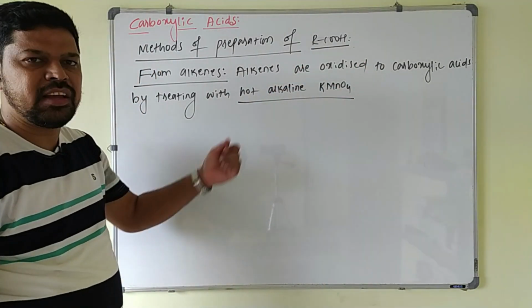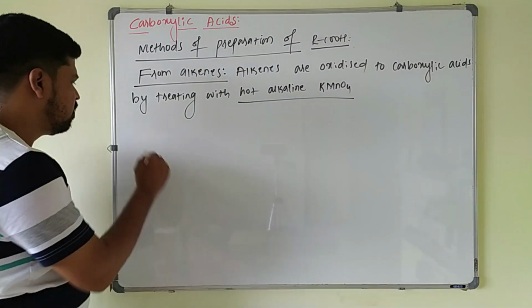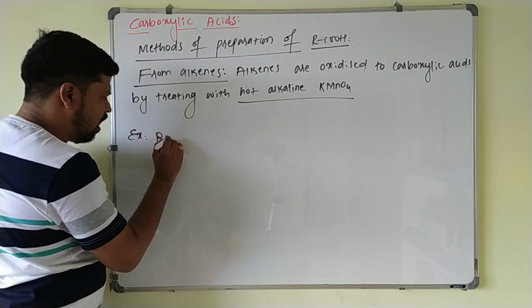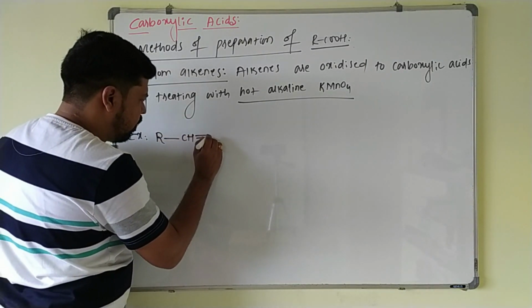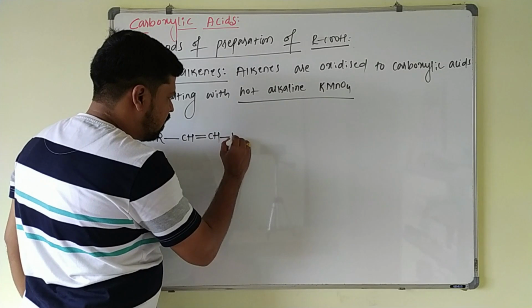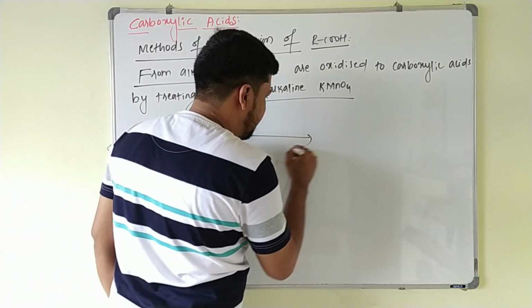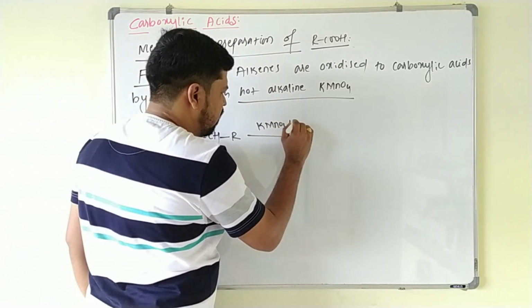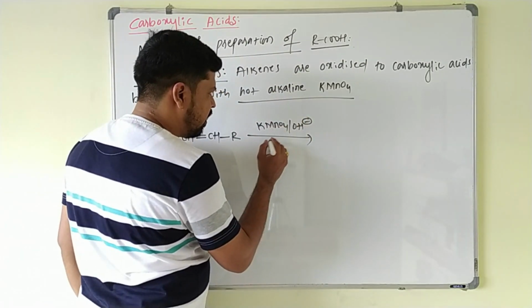Usually we are taking substituted alkenes here. For example, if I take alkene R, CH, double bond CH and R, this on treating with alkaline KMnO4 in the basic medium and in the hot condition.